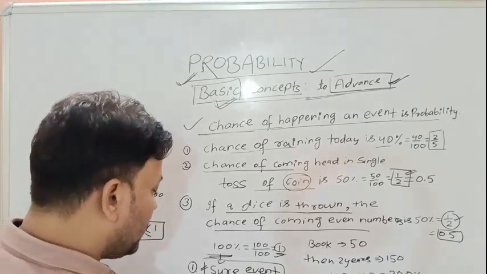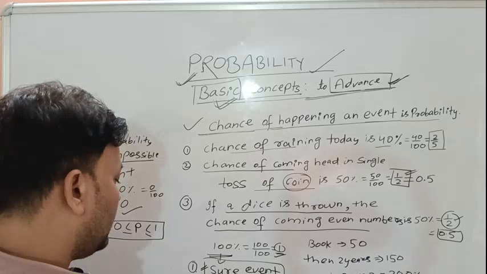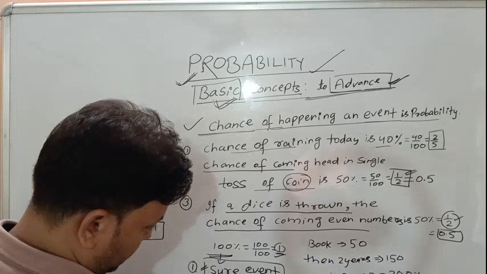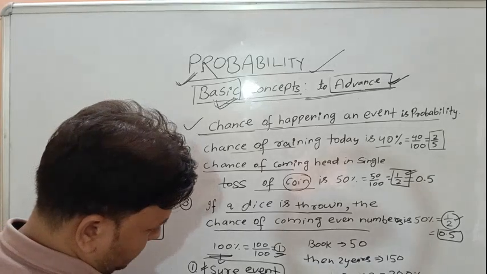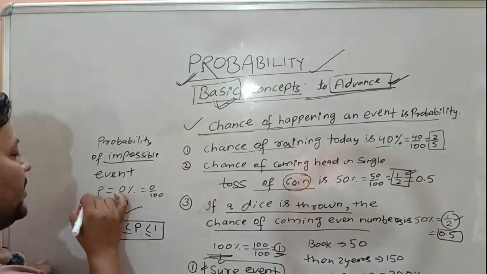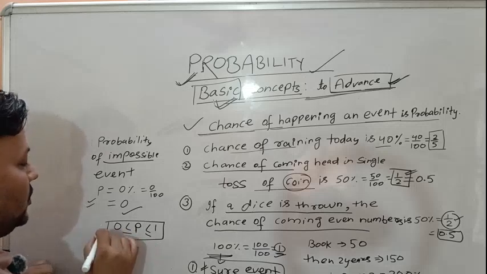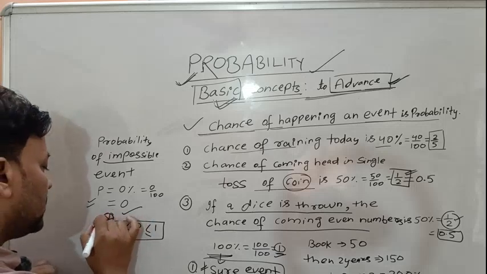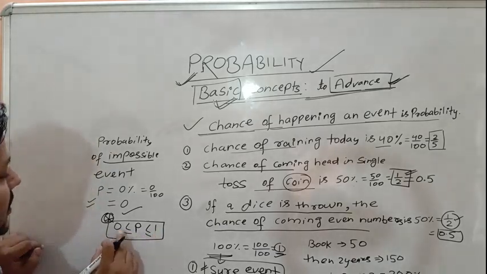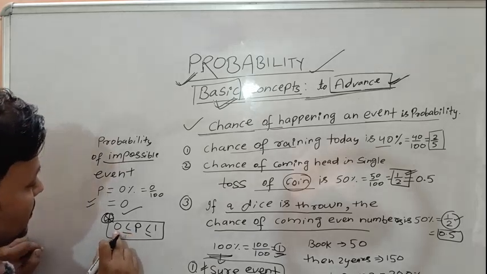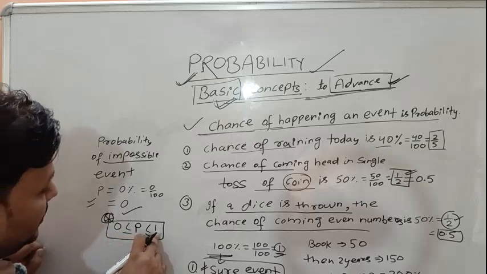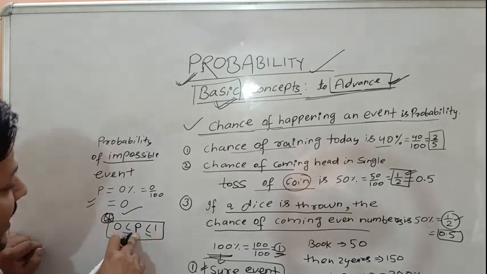The probability of a sure event is 1, and the probability of an impossible event is 0. Then this is the range of probability: probability must be 0 or more than 0, and 1 or less than 1.